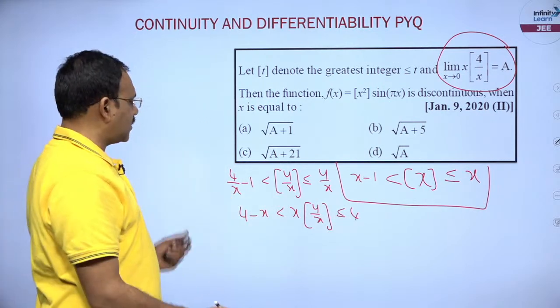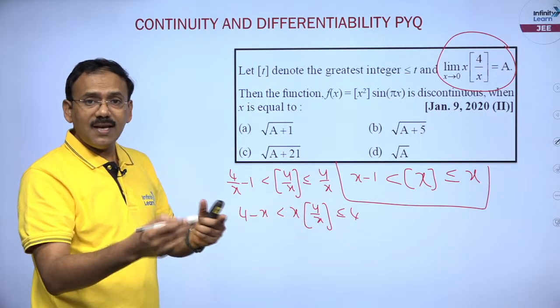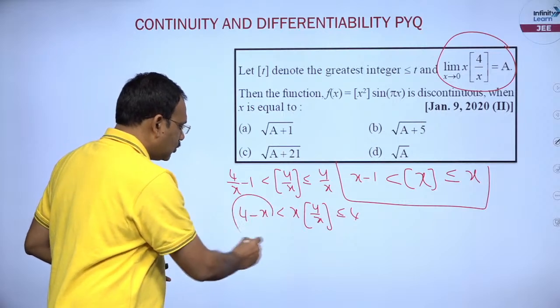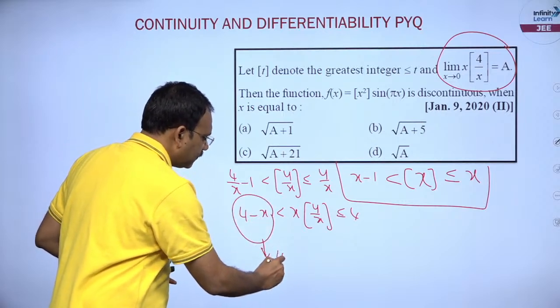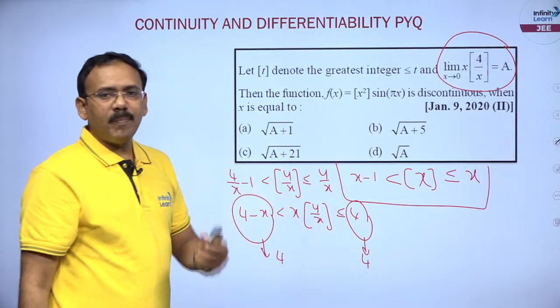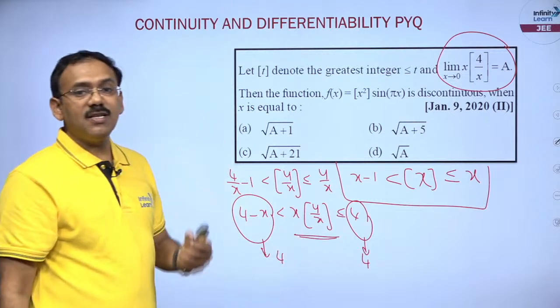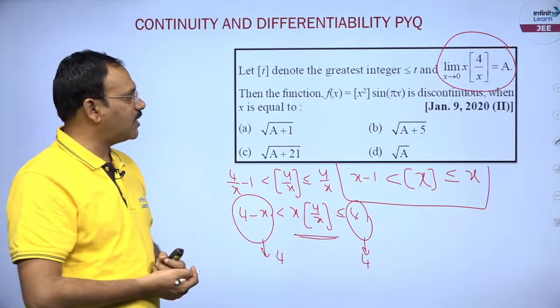Suppose x is negative, you are multiplying with a negative number, so the symbol gets reversed. But in any case, as x tends to 0, this limit goes to 4, this limit is anyhow 4, right. So by the sandwich theorem I can say that as x tends to 0, this limit is also 4, my dear students.